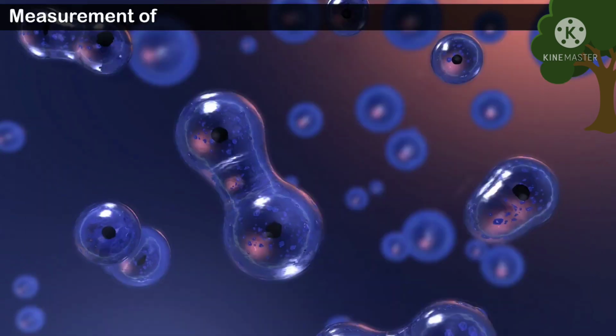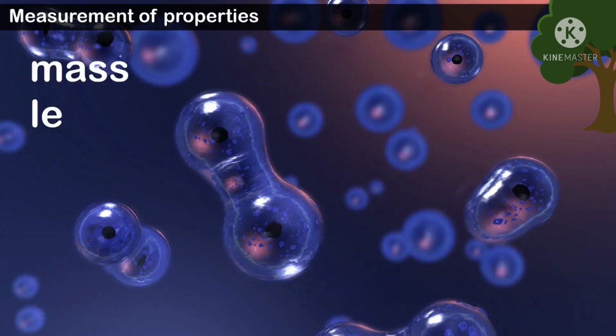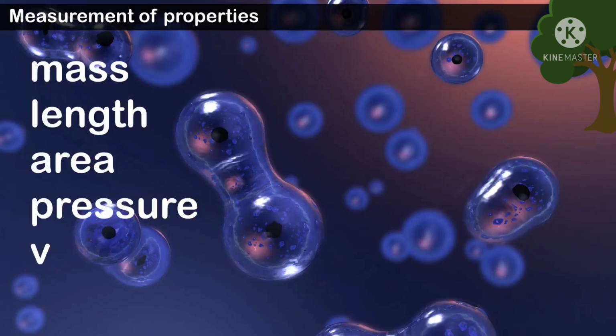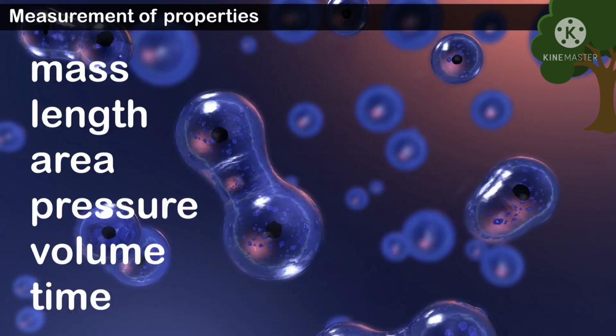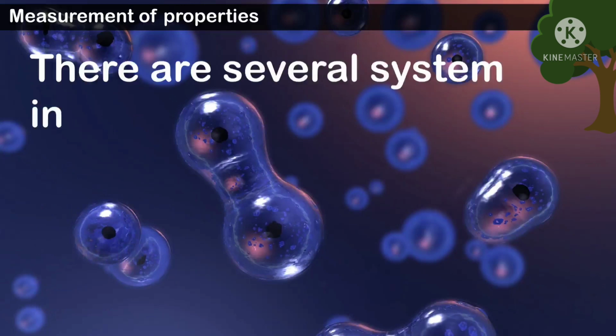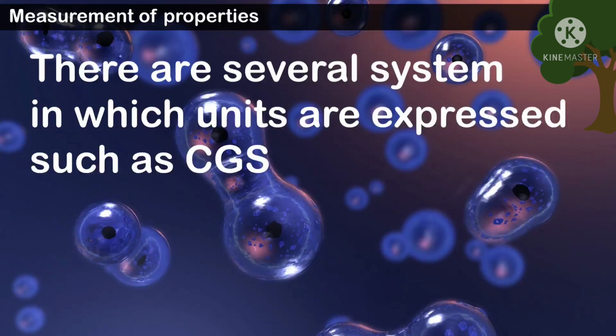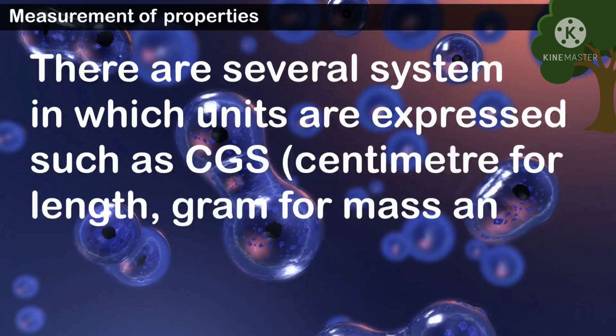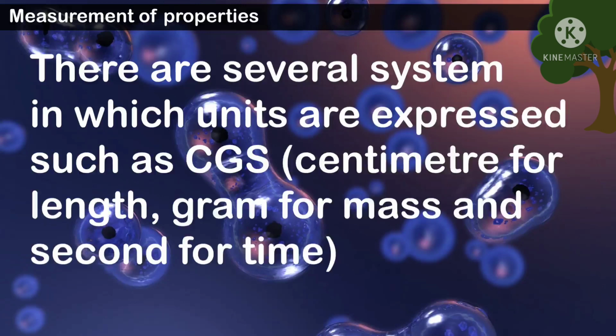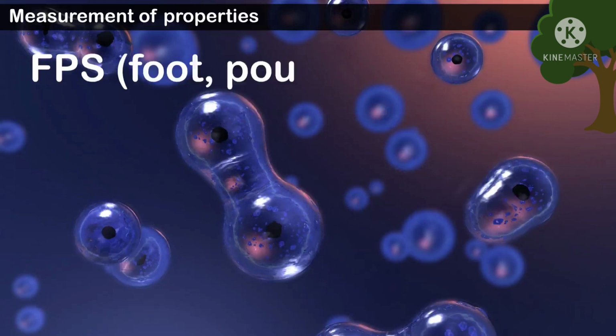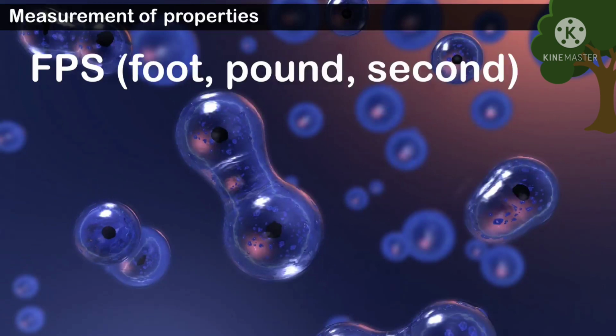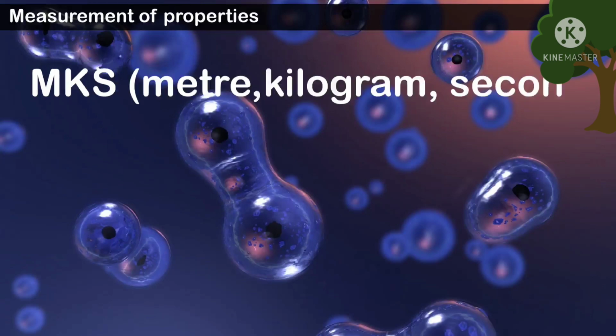Measurement of properties. Many properties of matter such as mass, length, area, pressure, volume, time, etc. are quantitative in nature. Any quantitative measurement is expressed by a number followed by the units in which it is measured. There are several systems in which units are expressed, such as CGS: centimeter for length, gram for mass, and second for time; FPS: foot, pound, second; and MKS: meter, kilogram, second systems, etc.